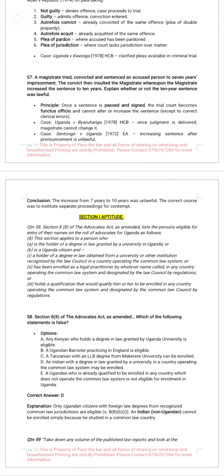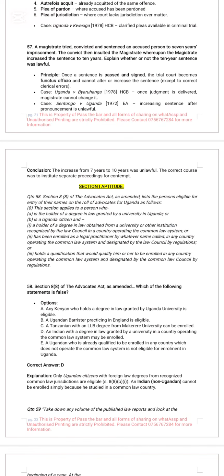The magistrate tried, convicted, and sentenced an accused person to 7 years imprisonment. The accused insulted the magistrate, whereupon the magistrate increased the sentence. At that time, the magistrate was functus officio after passing the sentence. Look at the decision in Uganda vs. Biaruhanga.